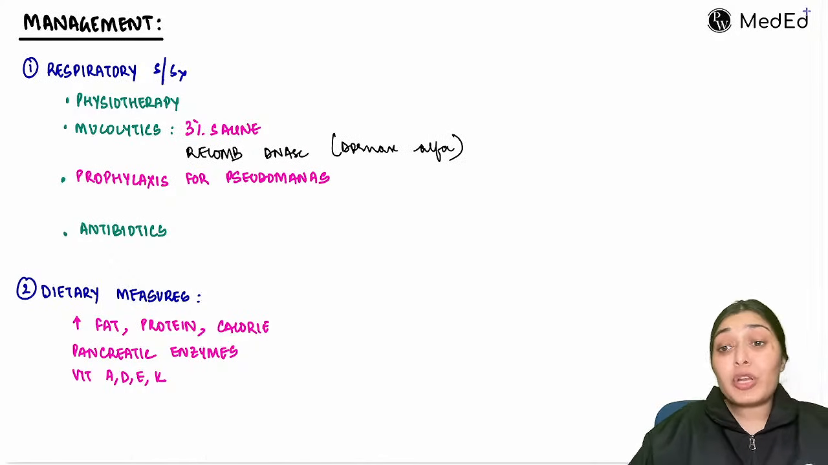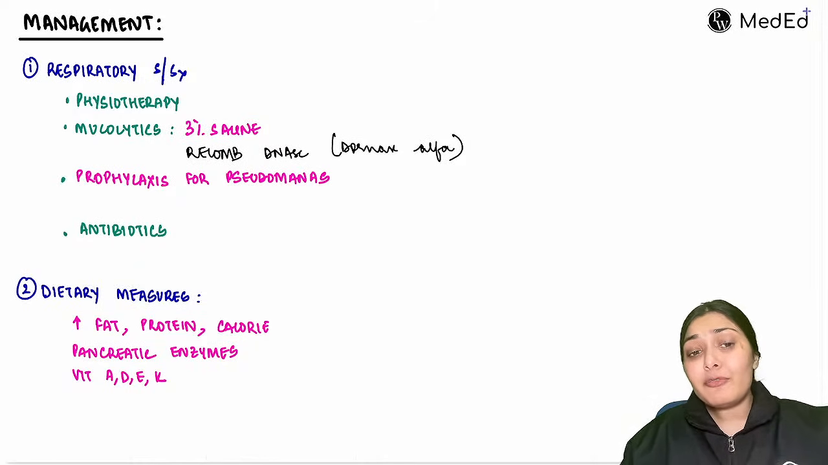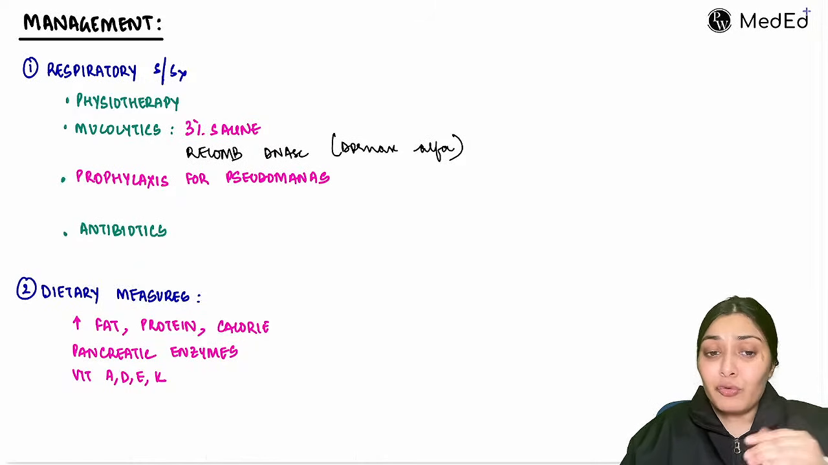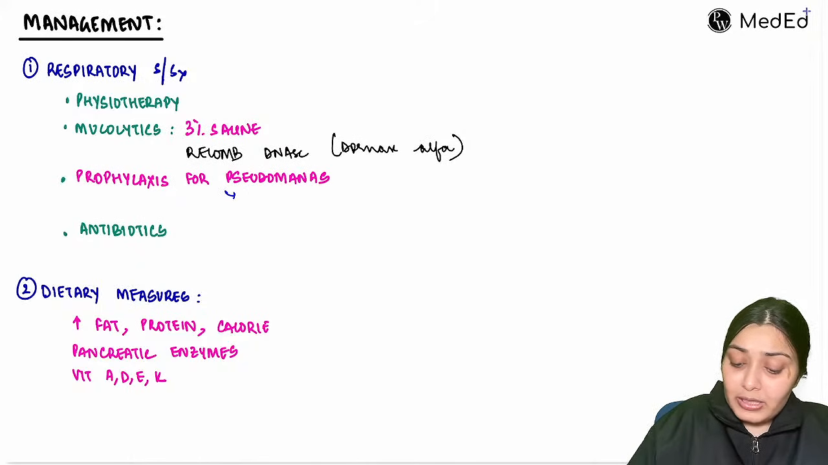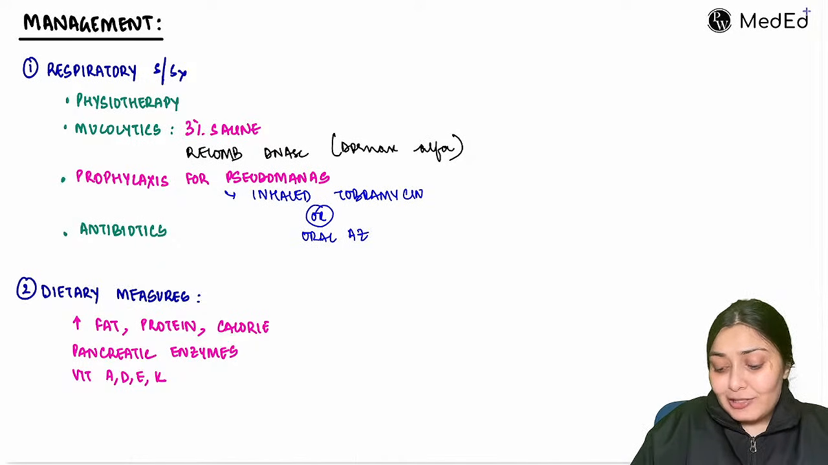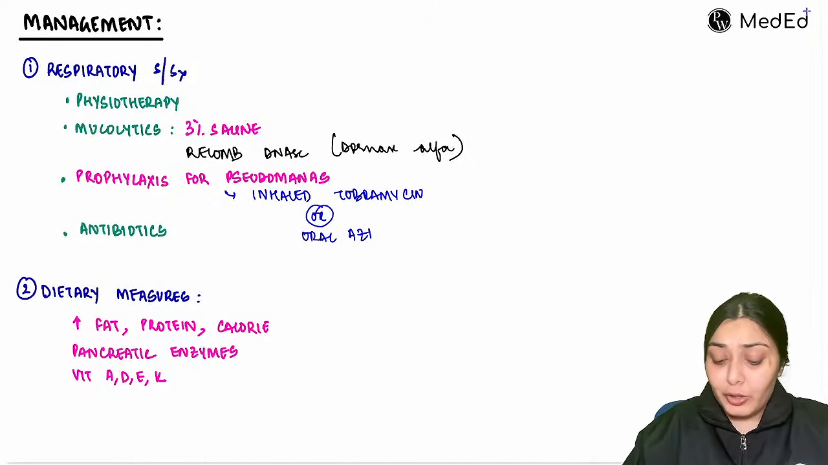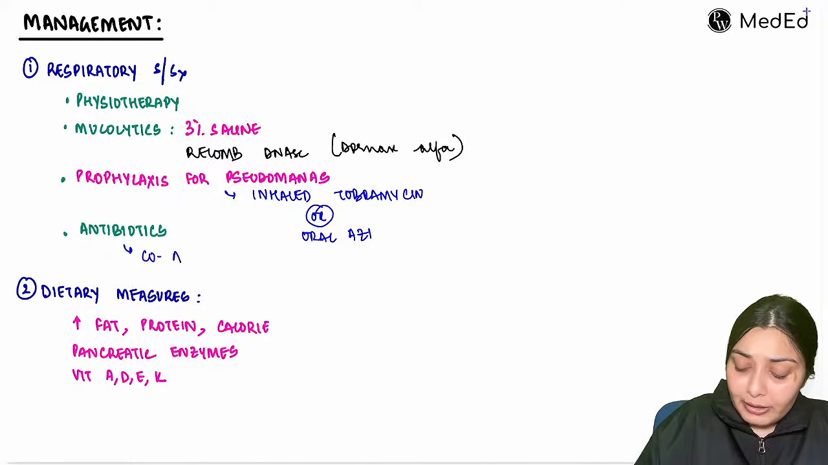We know Pseudomonas is a very important culprit in causing pneumonias over here. So we can give preventive prophylaxis for Pseudomonas infections. We can give inhaled tobramycin, or we can add oral azithro. And if the child has full-blown pneumonia, needless to say, the child will need antibiotics like co-amoxiclav.